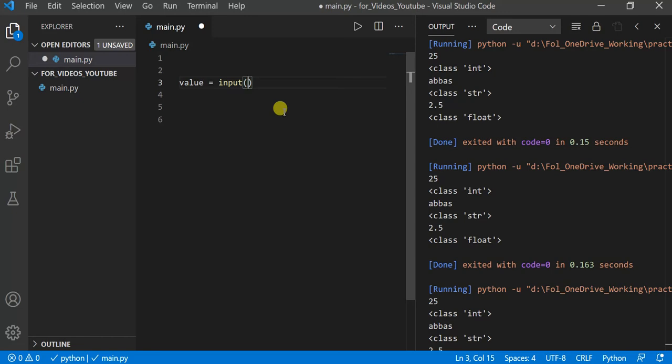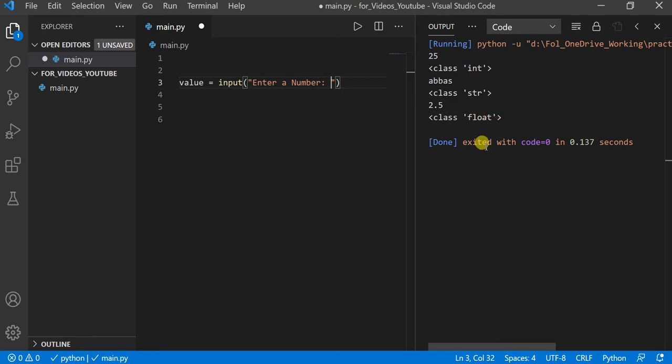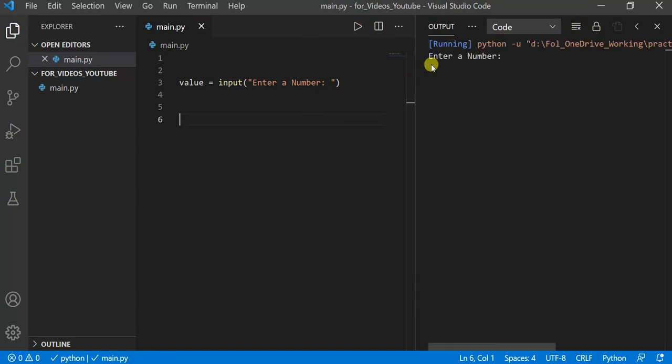So if I'm saying here, enter a number, let's suppose, and then I say print. Okay, let me just do it. Okay, I didn't save it. Sorry. Okay, so now it is saying enter the number. I said okay. Okay, it is not allowing me to edit anything. No problem, let me fix it.